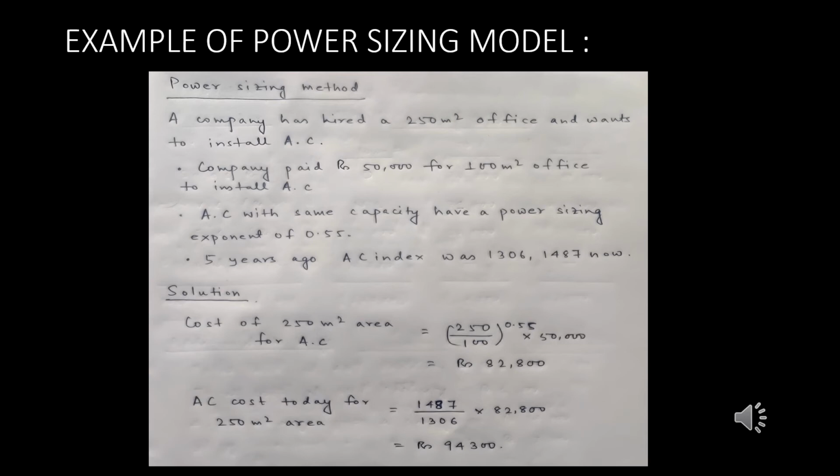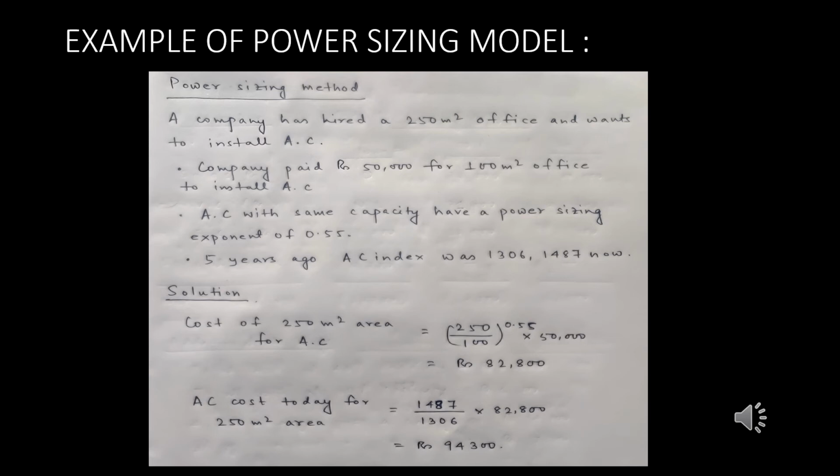When we are turning that value into today's value, we need to take into consideration the cost indexing method. By cost indexing method, we know that presently for AC 250 meter square area, the cost that needs to be incurred can be generated by calculating the AC index of present, which is 1487, divided by the AC index of previous, which is 1306, multiplying it by the previous cost which the organization would have incurred for a 250 meter square office, that is 82,800.